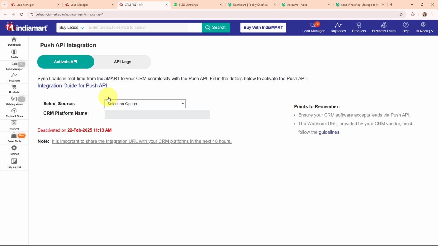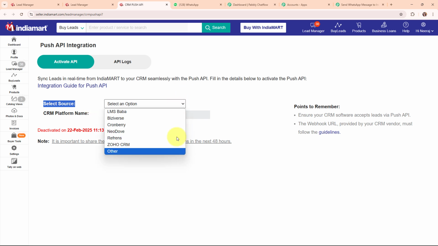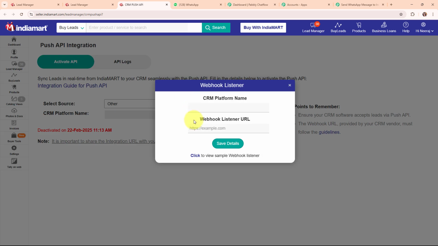Under push API integration, you can see it is asking me to select the source. By clicking on this drop down menu, you can see all the sources available. I'm going to select my source as other. Then it is asking me for my CRM platform name and the webhook listener URL. For the CRM platform name, I'm going to enter the name as Pabbly Connect. For the webhook listener URL, I'm going to enter the URL that I've received in my Pabbly workflow. So this is my webhook URL. After entering both the required details, I'm going to click on save details.